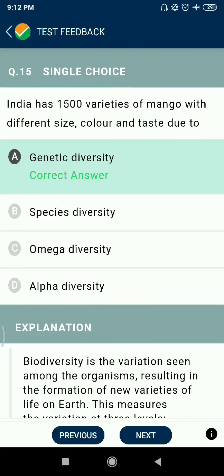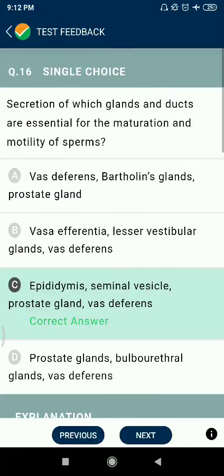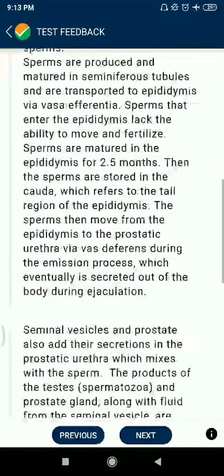1500 नहीं, more than 1000, NCERT में given है. Varieties of mango with different sizes, colors and tastes due to genetic diversity. Question 16. Secretions of which gland and ducts are essential for the maturation and motility of sperms? एपिडिडाइमिस फिर सेमिनल वेसिकल फिर प्रोस्टेट ग्लैंड उसके बाद वास डिफरेंस.